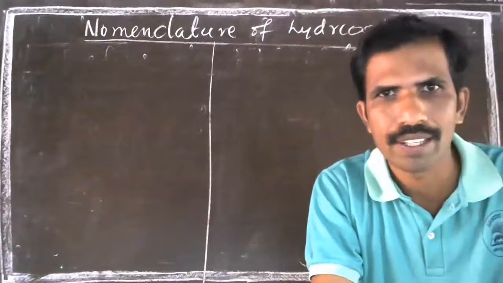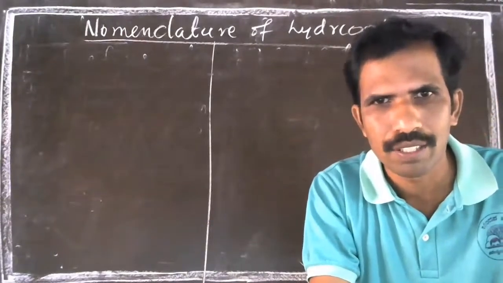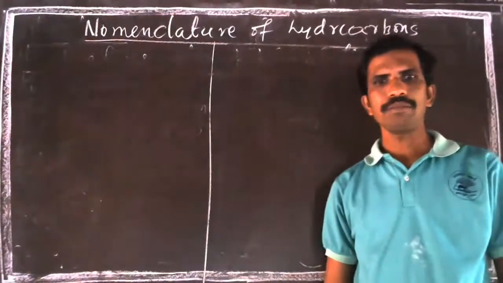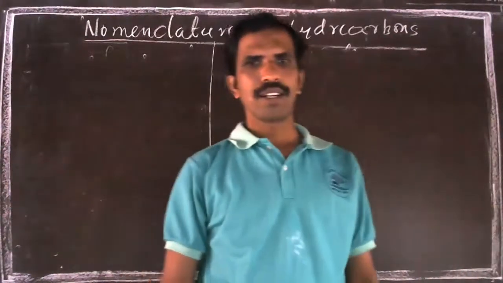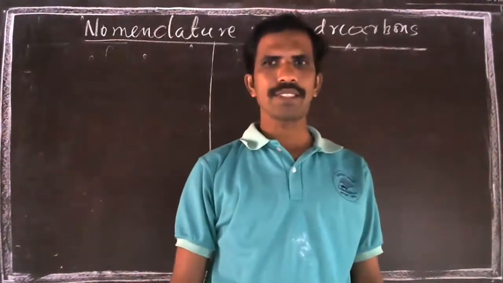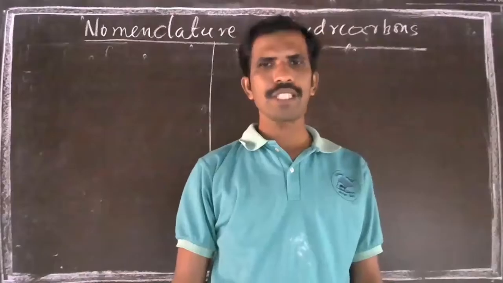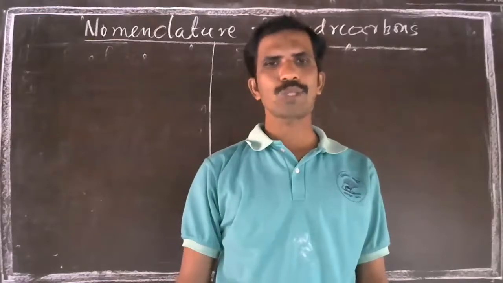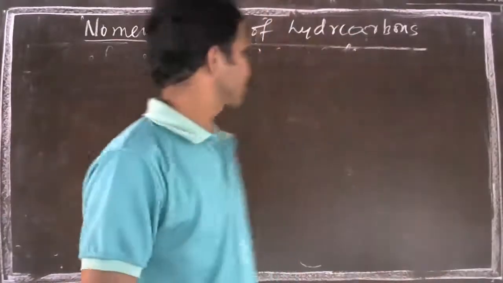Homologous series are groups of organic compounds which have the same general formula, similar chemical properties, and the difference between two hydrocarbons is CH2. I'll tell you what that difference is after finishing the prefix and suffix.